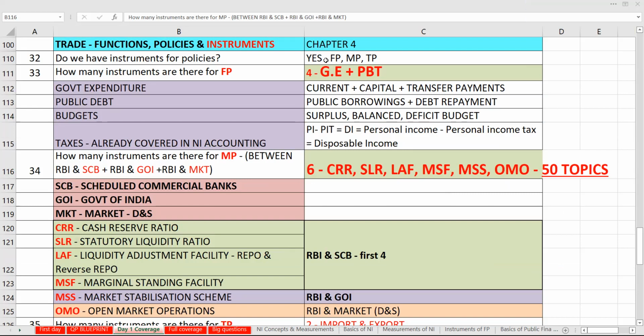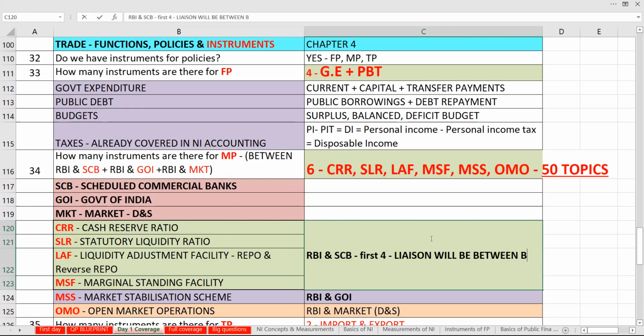So who are the 3 parties involved in this? SCB will be involved, Scheduled Commercial Bank. GOI will be involved, Government of India. Market will be involved, demand and supply. CRR, SLR, LAF, MSF is between RBI and SCB, Scheduled Commercial Bank. So the first 4 will be between banks alone.